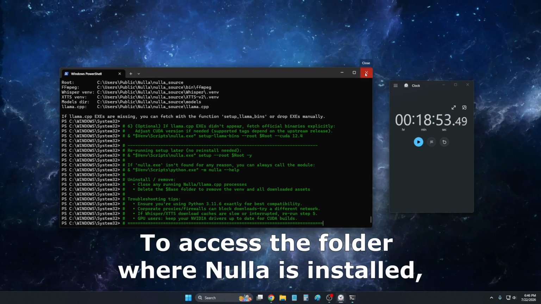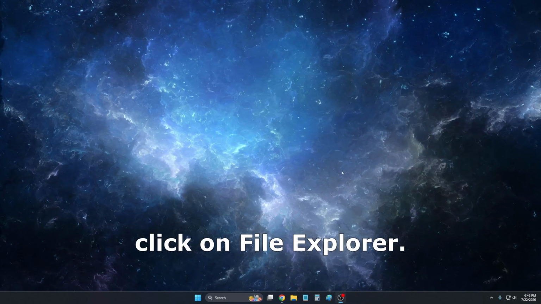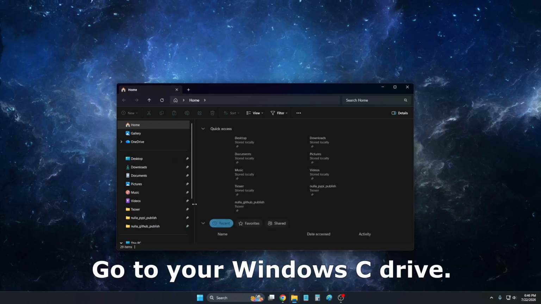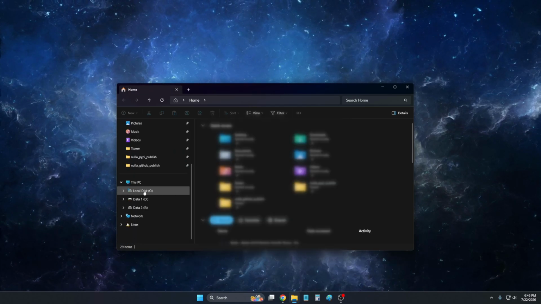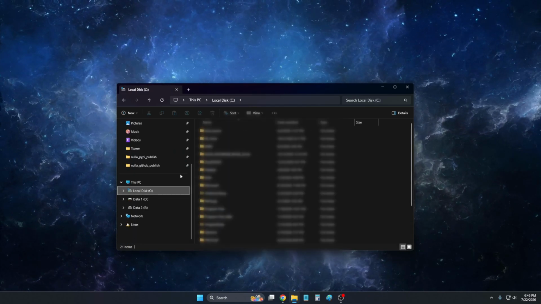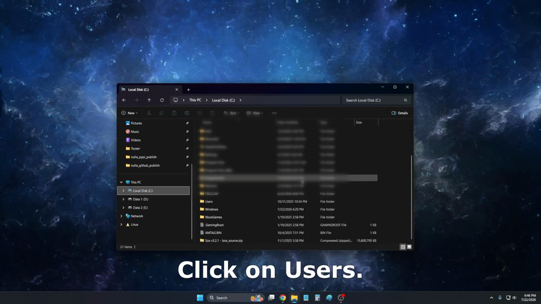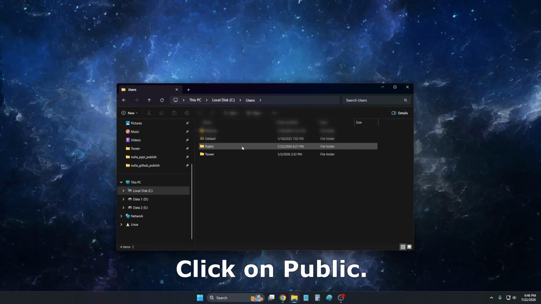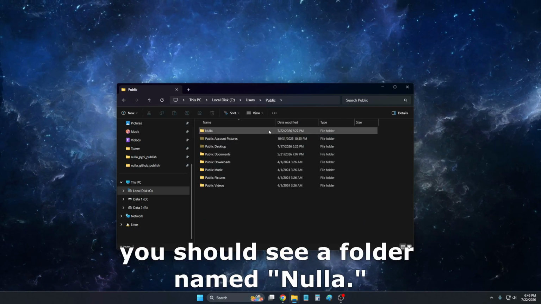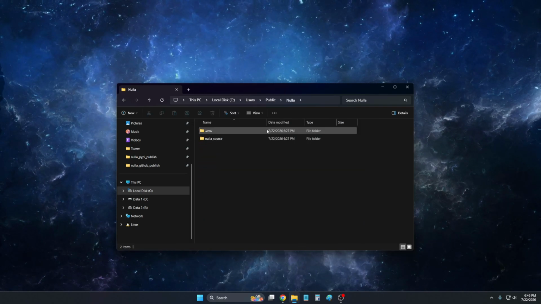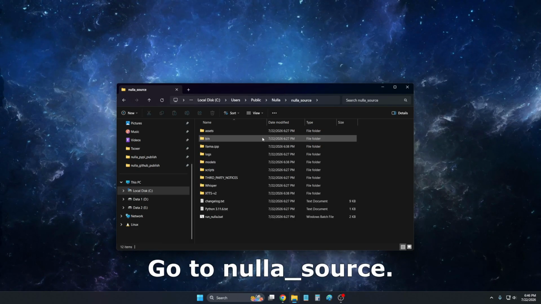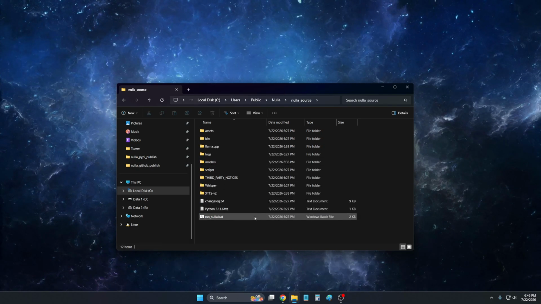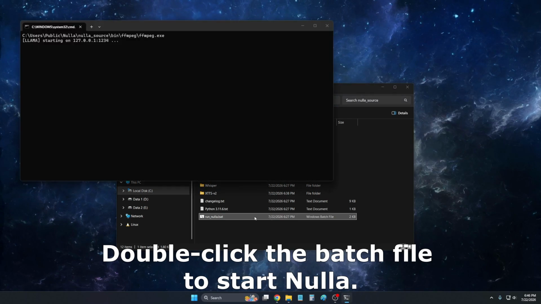To access the folder where Nulla is installed, click on File Explorer. Go to your Windows C drive. Click on Users. Click on Public. Here, you should see a folder named Nulla. Click on it. Go to Nulla_source. Double-click the batch file to start Nulla.